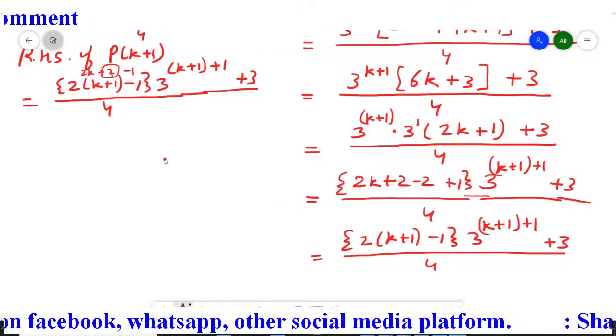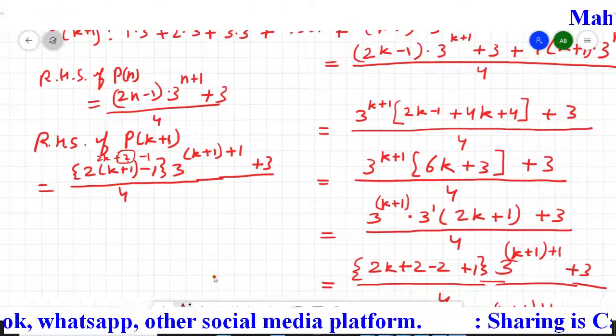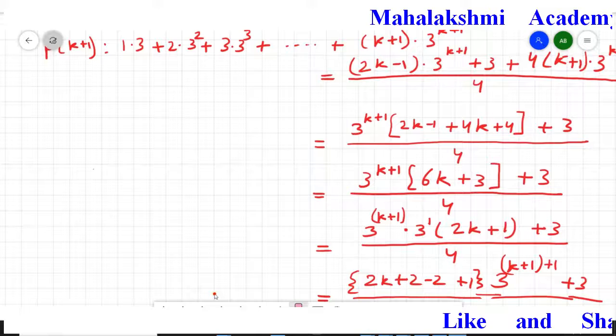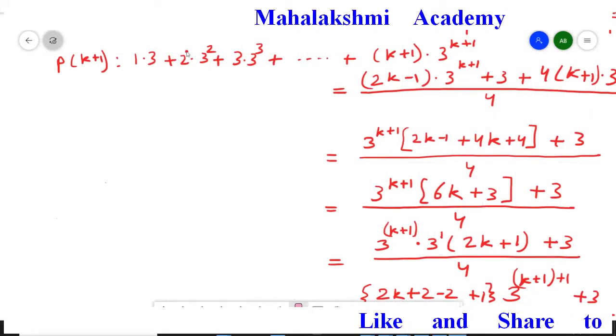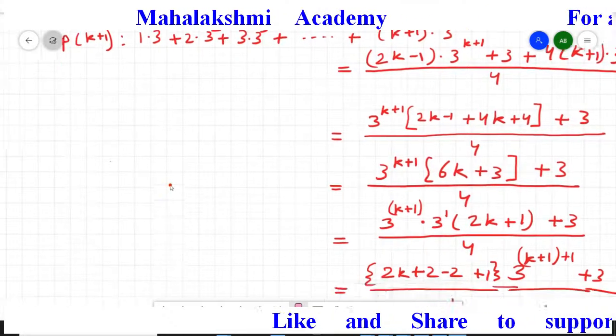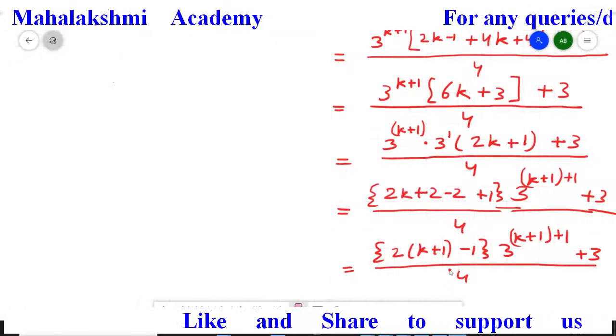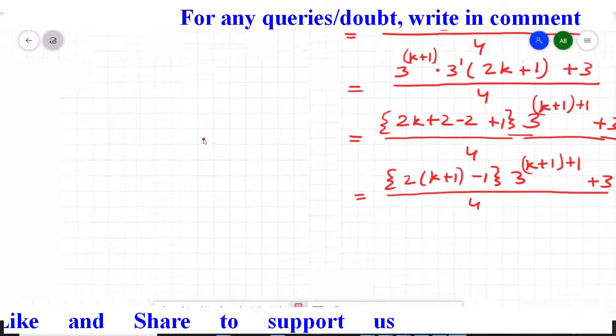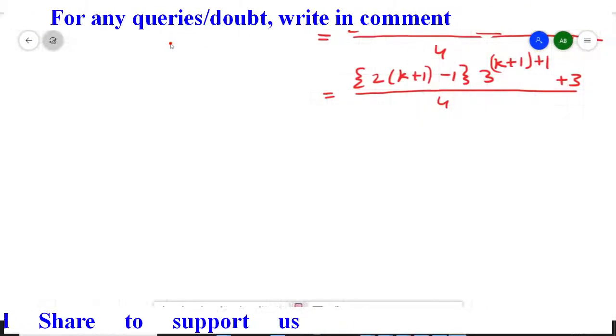So whatever extra thing we had done here to explain you, I am going to erase first that. So here we have, students, just see what we have here, p k plus 1 statement. So this statement will continue here, and the p k plus 1 statement right hand side is this. So that only we want. So we'll write down now our last conclusion.